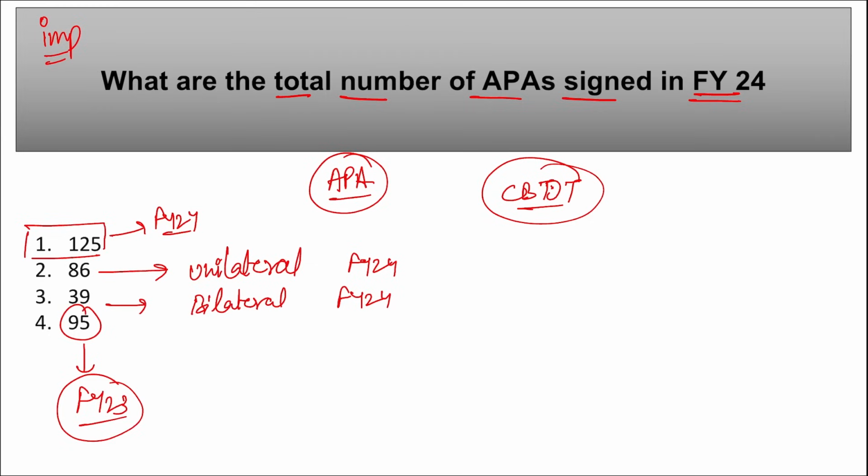Right? Take a note of this. Apart from this, FY24 also saw the highest number of bilateral advanced pricing agreements, right? And they are with countries such as Australia, Canada, Denmark, Japan, Singapore, UK, and United States of America.